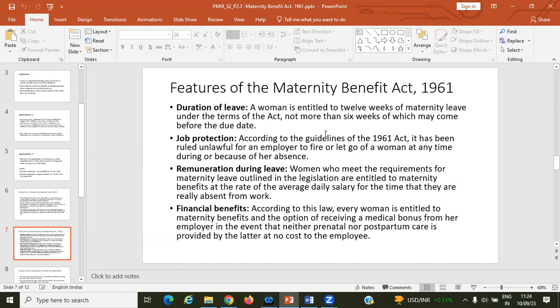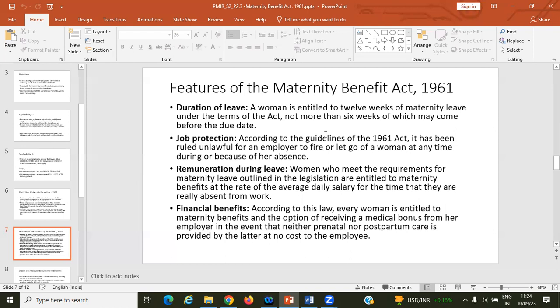What is the meaning? Suppose October end is the expected childbirth date. Then there is some period before the delivery, and some period after the delivery. The period before the delivery is called prenatal. What is the time the person requires before the delivery? That is prenatal.